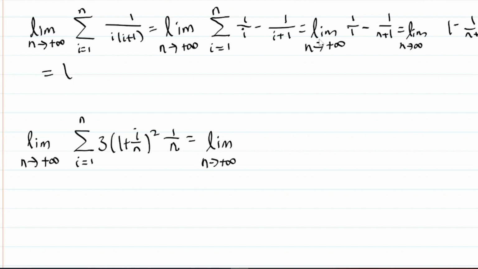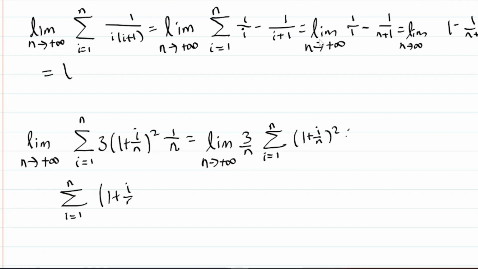In order to do this, first notice 1 over n and 3 are both constant with respect to the index of summation. We're going to take those out and express this sum, the sum of 1 plus i over n squared. Before we do that, we're going to evaluate that sum, because we obviously want to evaluate it. So how are we going to do that?